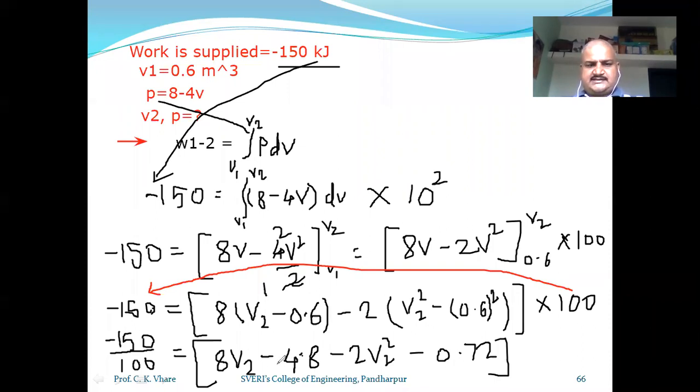Now minus 4.8, and this minus 2 multiplied by minus means it is going to be plus, correct? So minus 4.8 plus 0.72 you will have to take into consideration. This much part you write in your notebook. Have you written it? Because I asked her to write it simultaneously. Have you written it? Yes, sir. Okay. Should I clear it?